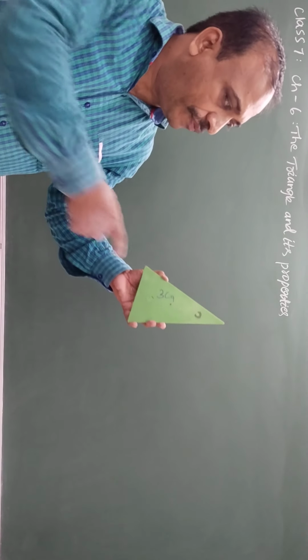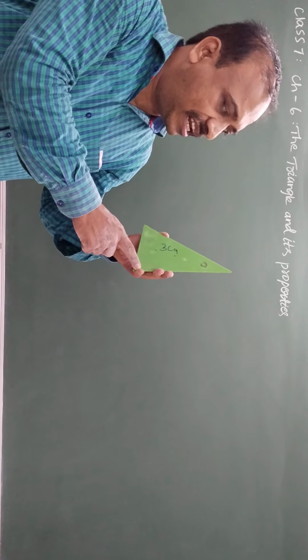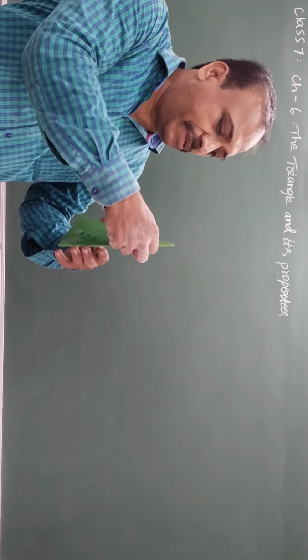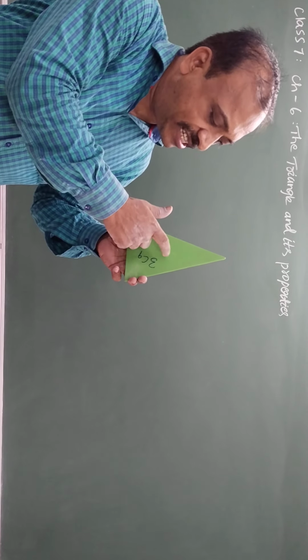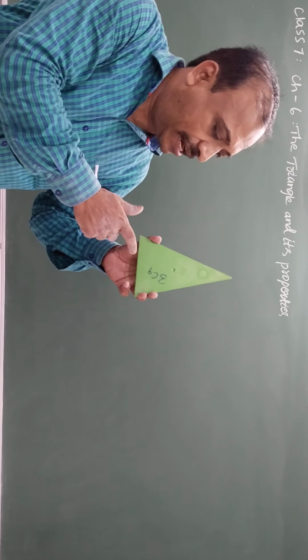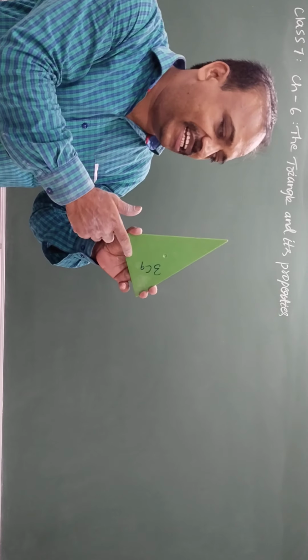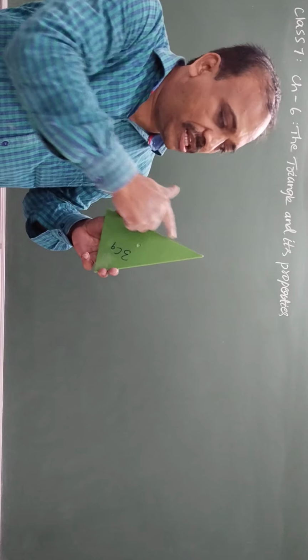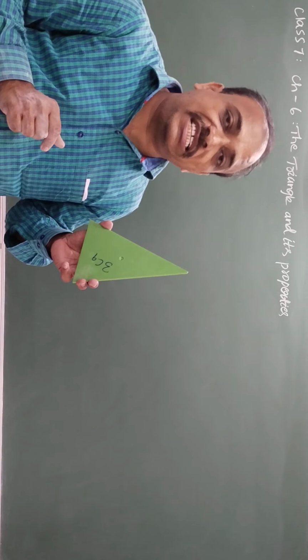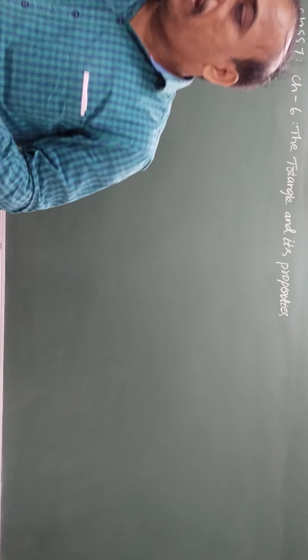And just now we have discussed the three line segments it is made up of. This is one line segment, this is another line segment, this is another line segment. So three line segments form the boundary. The point which is inside the boundary is interior. Beyond that is exterior. On the boundary, on the line segments, means it is boundary. And median, altitudes we have all discussed. Let us go to the other topic.